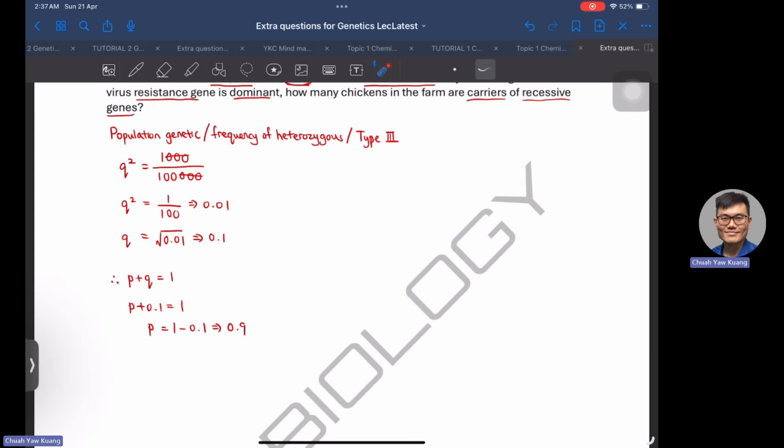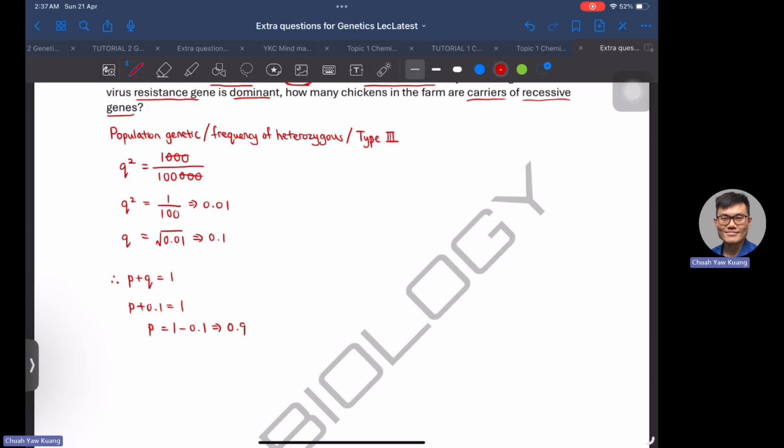Now we know P and we know Q. Can we find the frequency of the heterozygous individual? Of course, yes, because the frequency of the individual with heterozygous genotype is 2PQ. That's why we can find this frequency.